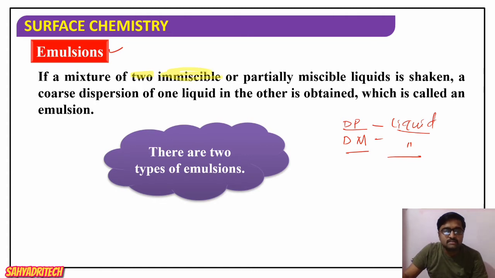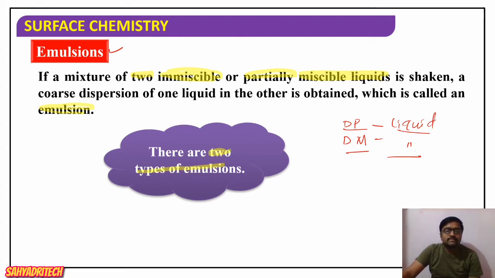Now, what is the nature of those liquid mixtures? They may be two immiscible or partially miscible liquids. If a mixture of two immiscible or partially miscible liquids is shaken, a coarse dispersion of one liquid in another is obtained. That resultant mixture is called an emulsion. So overall, emulsions are a liquid mixture in which one liquid is dispersed in another.